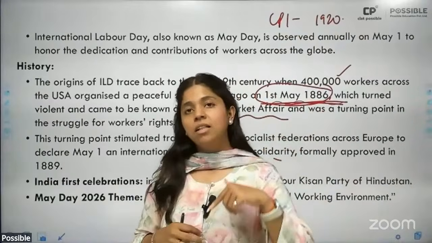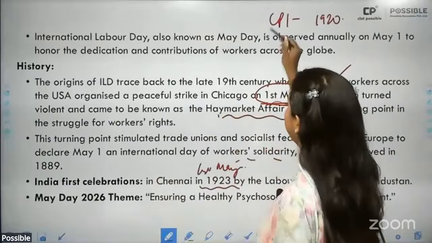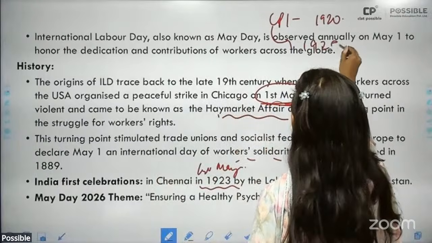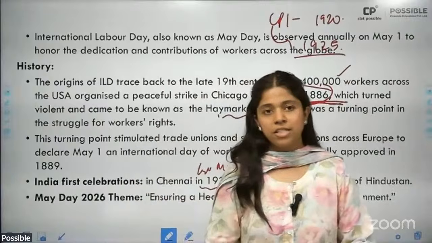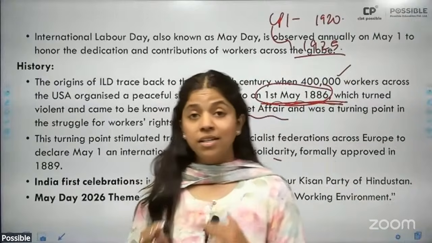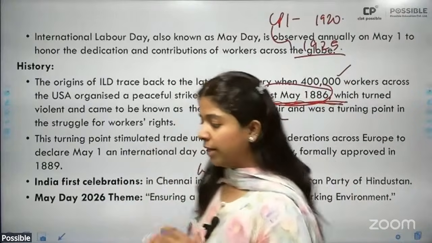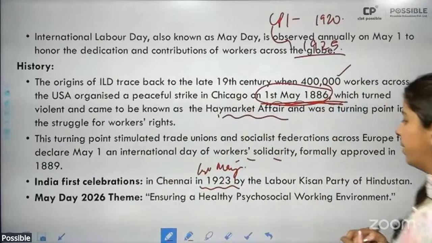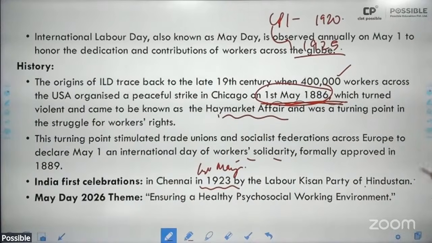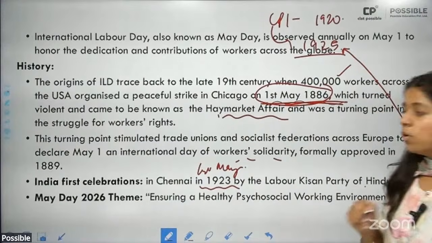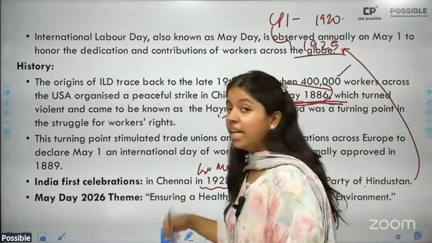All right. But the Communist Party in India effectively came into existence in 1925. So last year, on 26th of December 2025, we celebrated 100 years of the Communist Party of India. So relate it with that and do keep it in mind. All right. So in 1923, it was led by the Labour Kisan Party of Hindustan. Why? Because till 1923, the Communist Party of India was not effectively established within India.